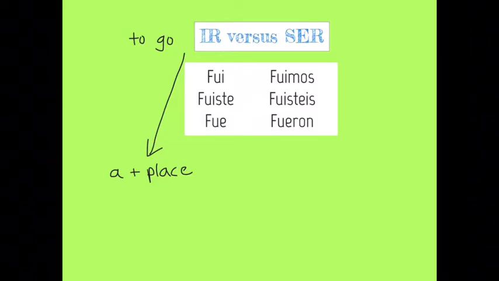So in the past, if I want to say I went to the mall, I need the word a in Spanish to get to, and then you'll see the place name. So that would be the giveaway that you're working with the verb ir.